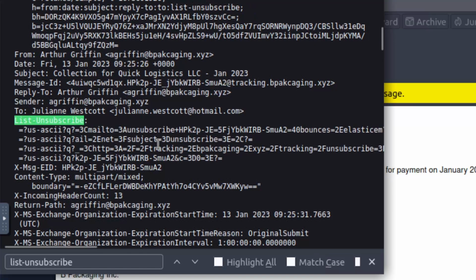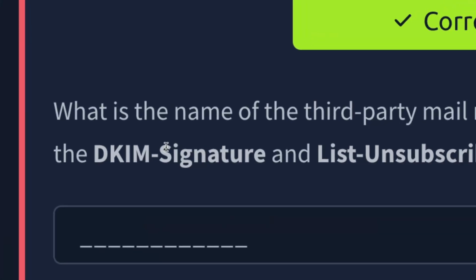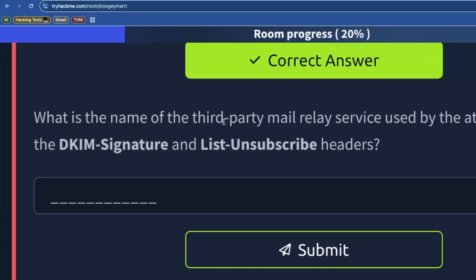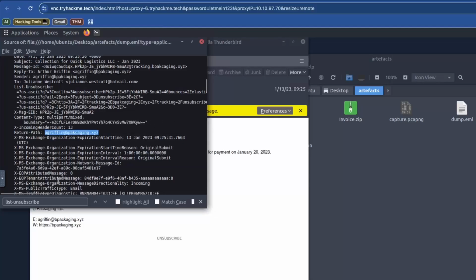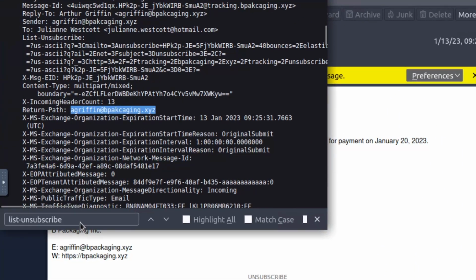And inside of this information, can we see that email domain? Let me see. So the only thing that I can actually see under the list unsubscribe is the multiple references to the A Griffin at B Packaging XYZ. So it feels like this would be the reply to email, not the forward email. And the question that they're asking specifically is the third-party mail relay service. And I would say that that is indeed that initial domain that we found.